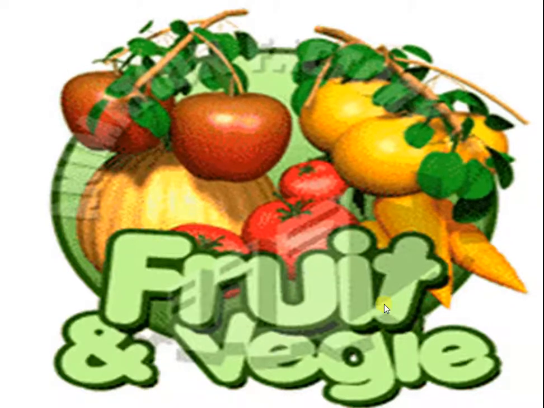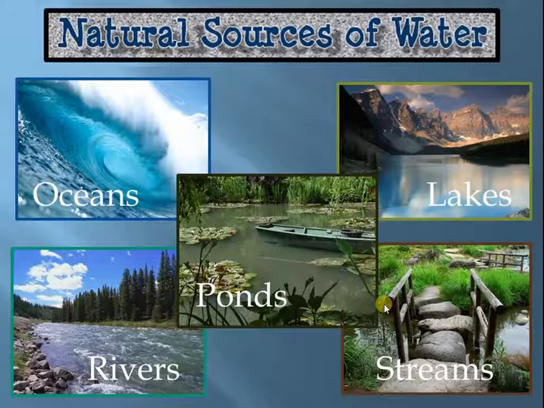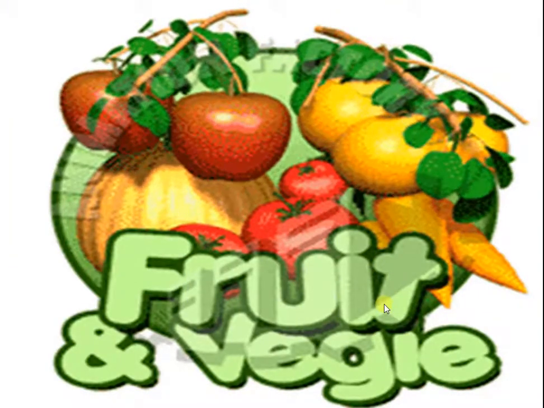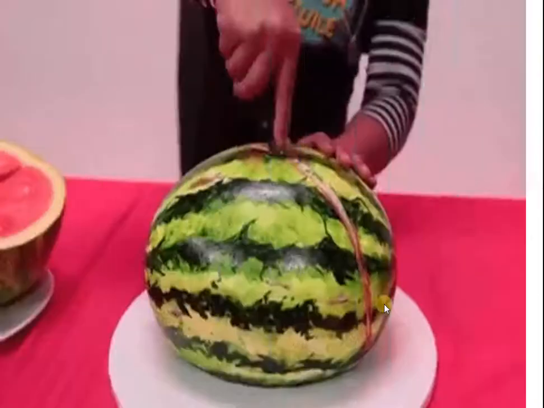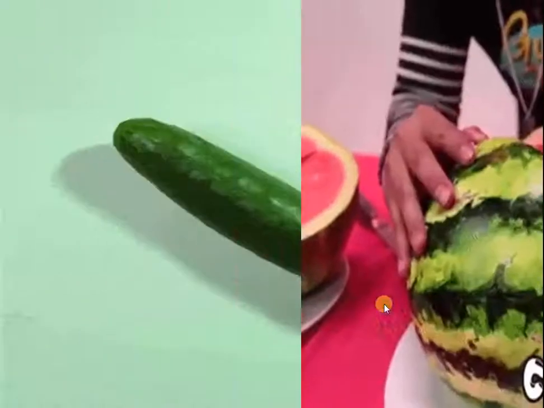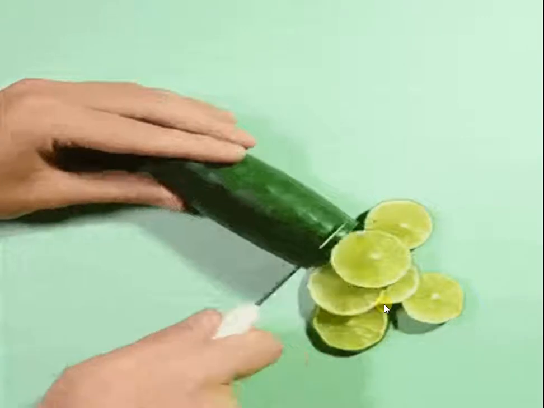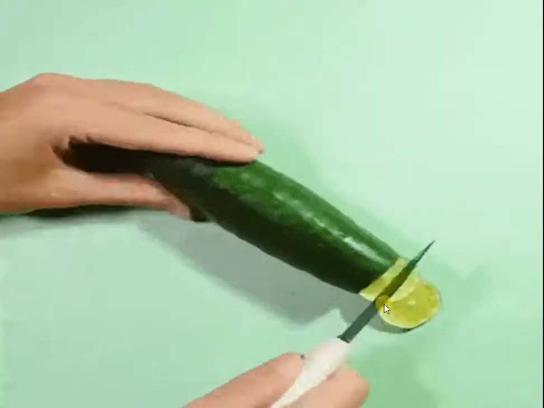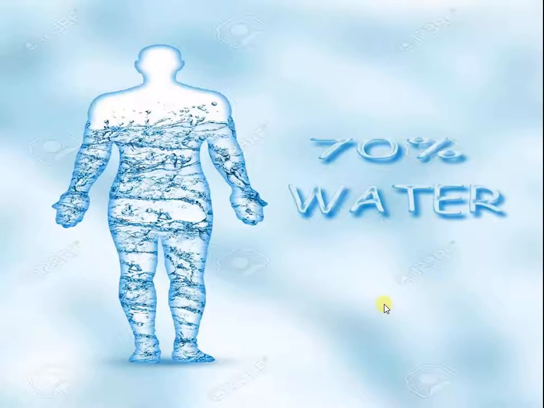Children, do you know water is not only available from sources such as the rivers, lakes, ponds, but also present in certain fruits and vegetables. Fruits like watermelon and vegetables like cucumber contain a lot of water. Can you suggest some other examples? Our body also contains 70% of water by weight.